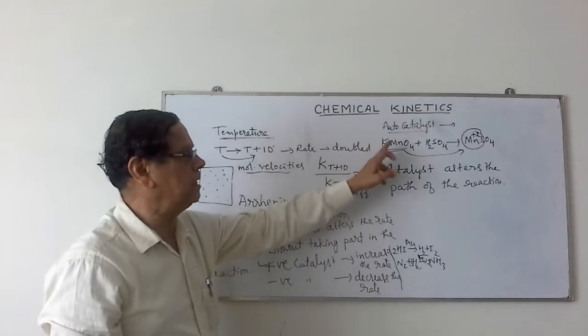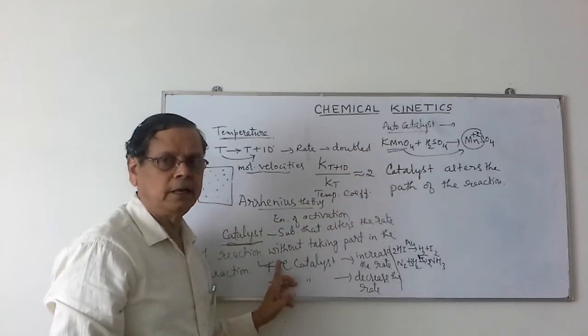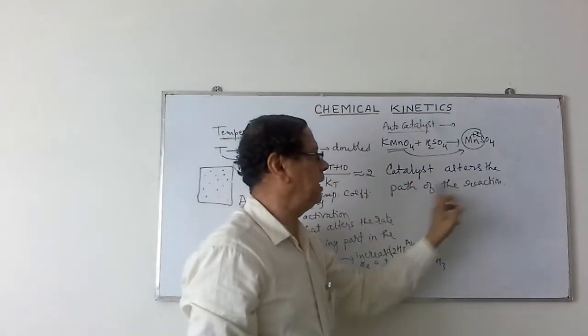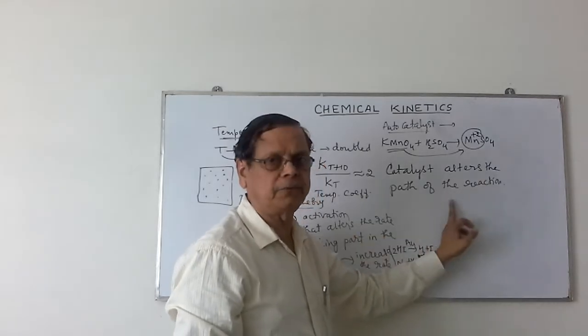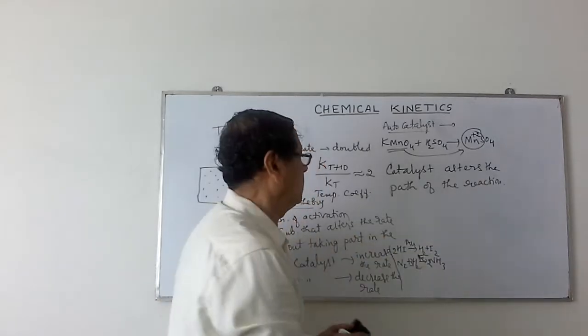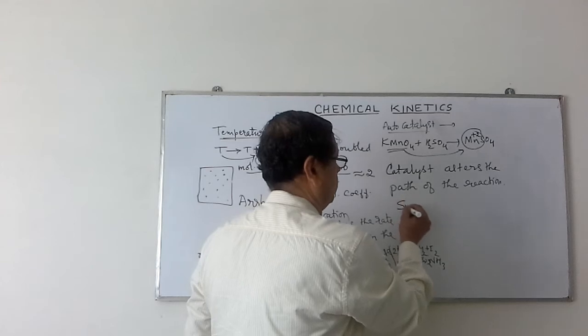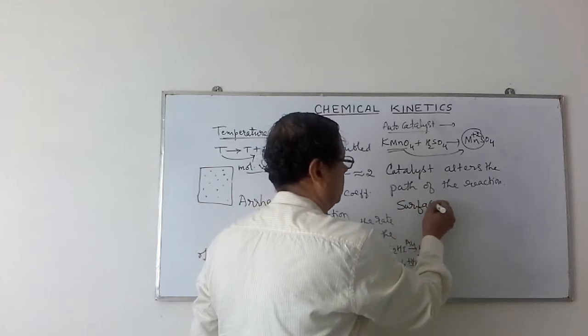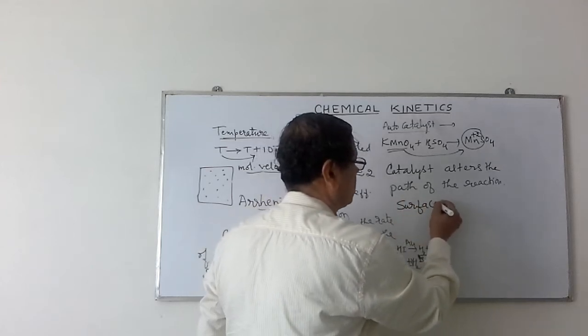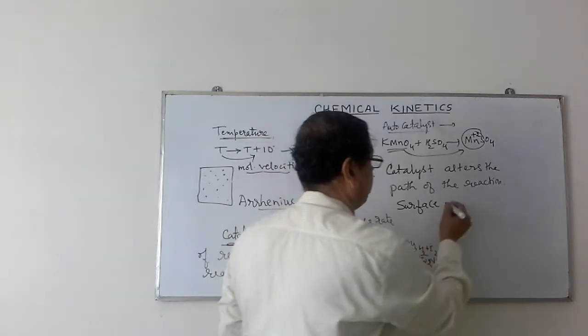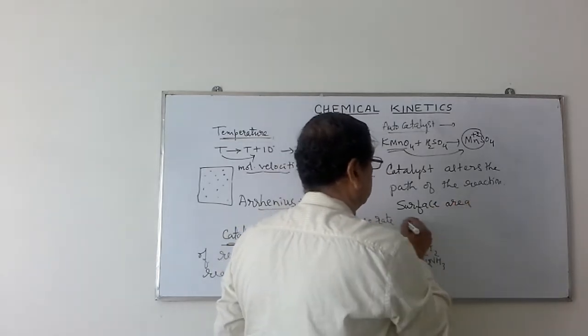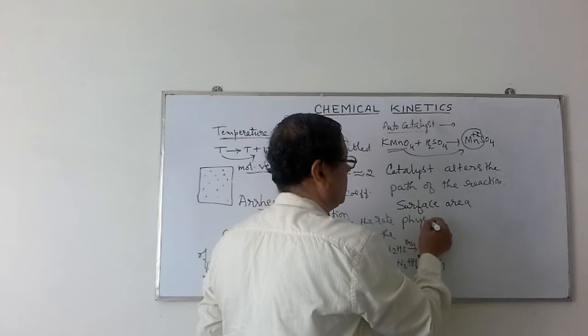So that we will see in the separate topic. So effect of catalyst, usually positive catalyst, which increases the rate of the reaction by changing the path of the reaction. Then the last effect or factor, surface or physical state or surface area. This is actually the physical state of the substance.